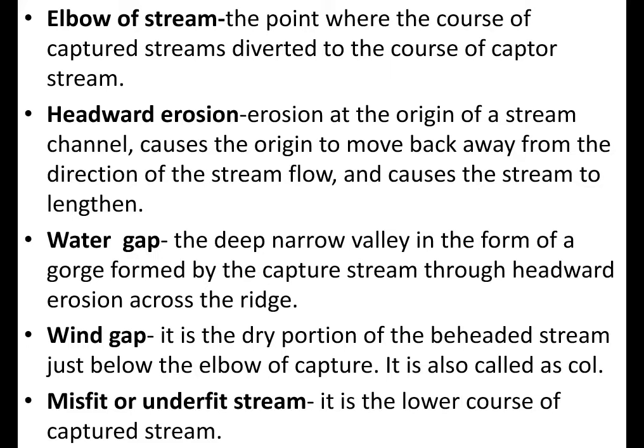Next one is the elbow of the stream. So here a stream is flowing, here another stream is flowing, and this is joining like this here. The point where the course of the captured stream is diverted to the course of the captor stream, this region is called the elbow of the stream. This is the point where the captured stream was diverted to the captor stream.